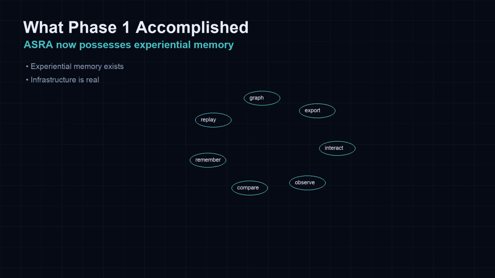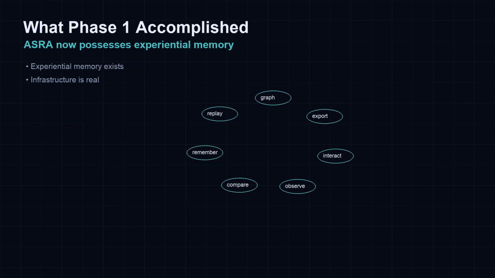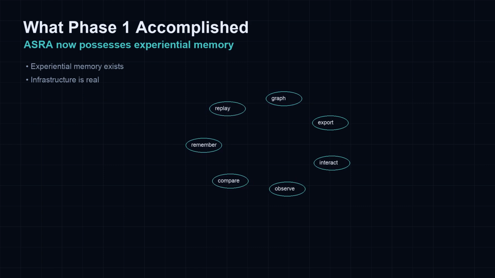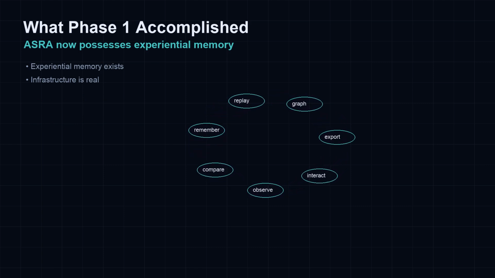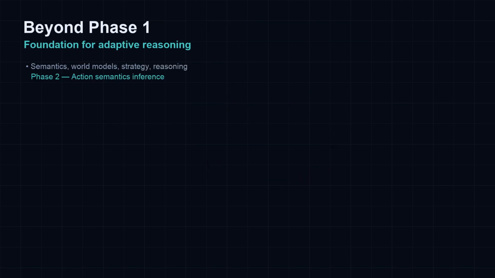ASRA can now interact, observe, compare, remember, replay, graph, and export. This is not hypothetical. Phase 1 built the memory layer. Phase 2 will infer action semantics. Phase 3 builds world models. Phase 4 invents strategies. Phase 5 pursues scientific reasoning, but all of it stands on Phase 1's memory.